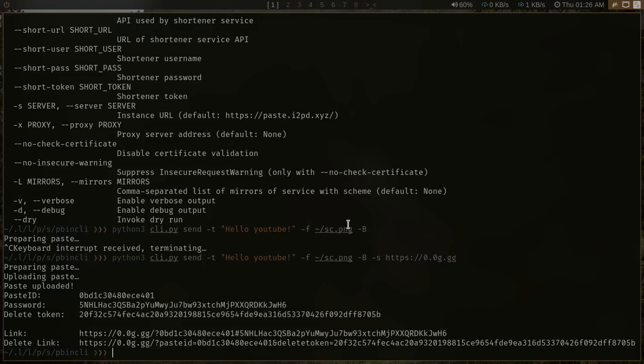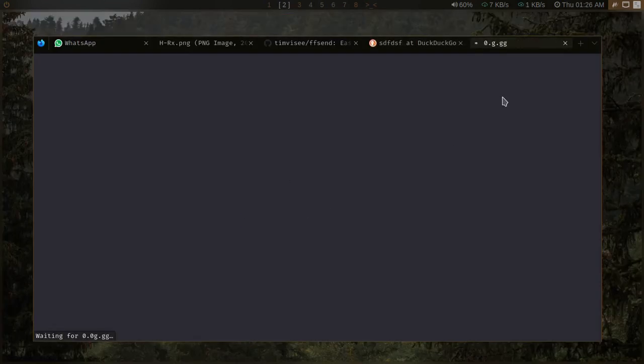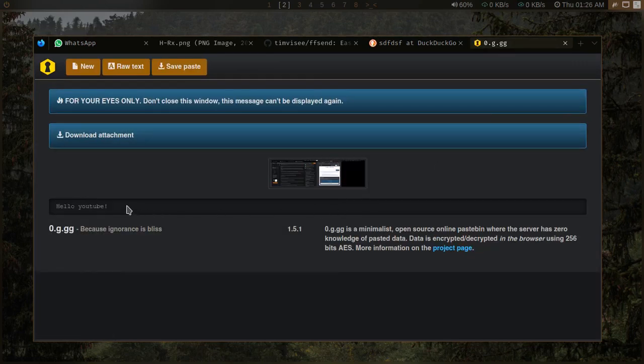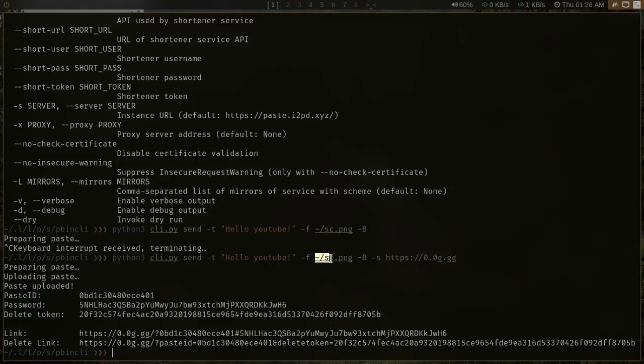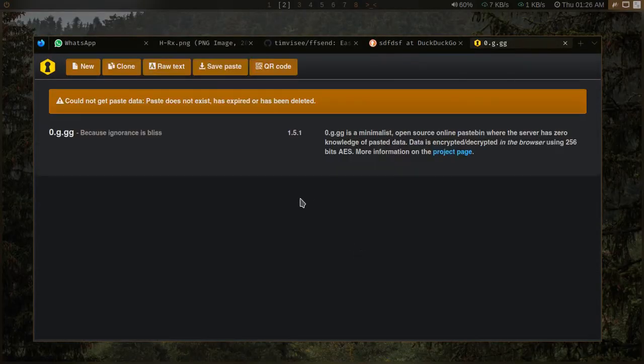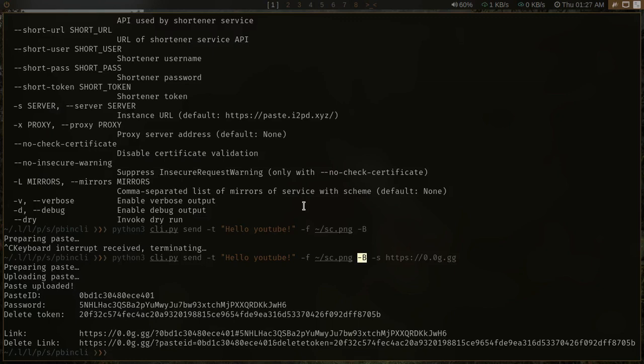So if I do that, they will prepare my paste. For some reason their default instance was not really working, so I used this custom instance, and it worked perfectly fine. So now we have some data they have given to us. We have a link which we can click to go to our paste, the actual data. So this was our data, hello YouTube, and a file which was associated with that. Since we have the burn flag, if I reload this content, it will be burned, right? And we also have a delete link, so in case there is no burn flag, we can just delete that.